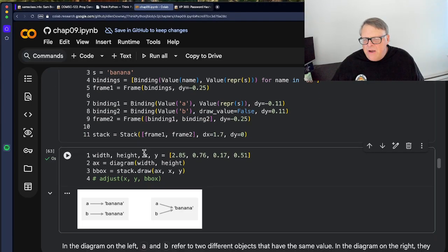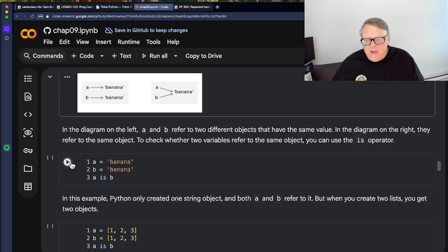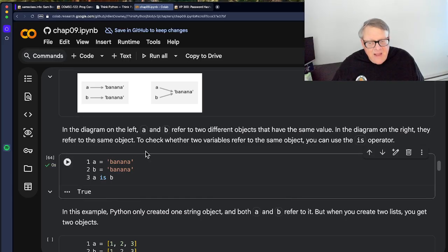Here's where the figure is. It could be that A points to a word banana and B points to another separate word that happens to be banana, or it could be they both point to the same word banana. Here's a way to check that. Does A equal B? And A is B. That means it's this one. They're both pointing to exactly the same object, which is pretty rude.